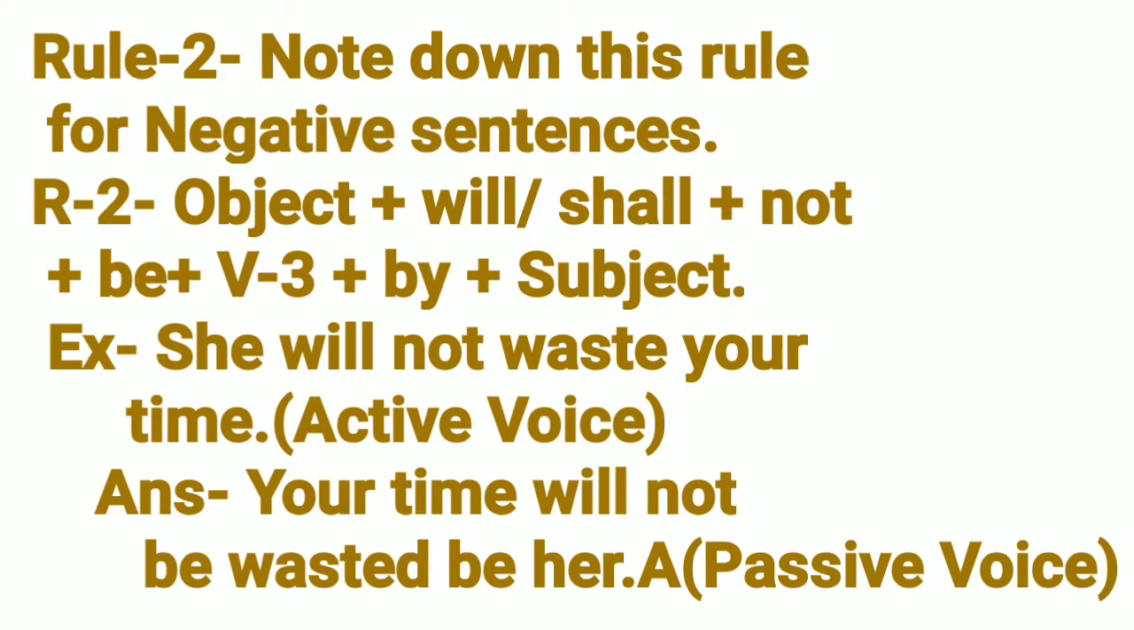Note down this rule for negative sentences. R2. First of all, object, then will or shall, then not, then be, then V3, then by, and then subject. Example: she will not waste your time. Answer: your time will not be wasted by her.